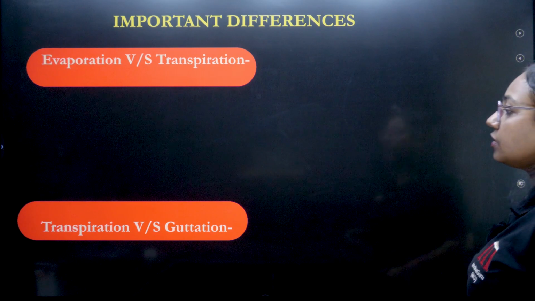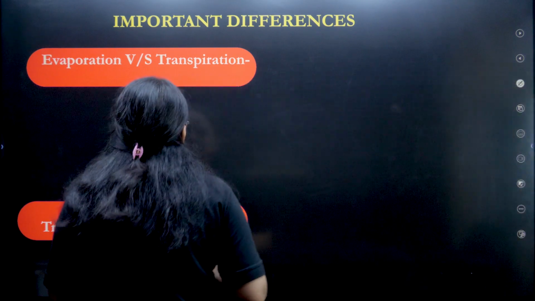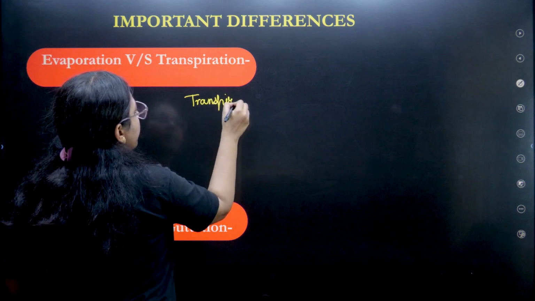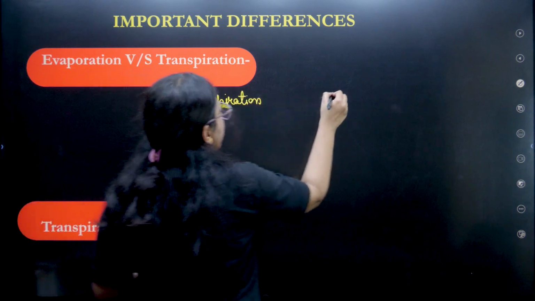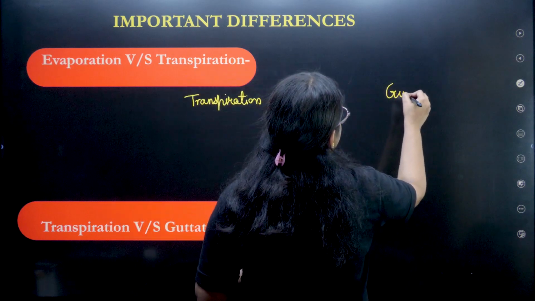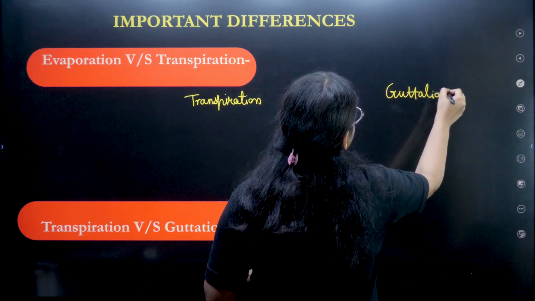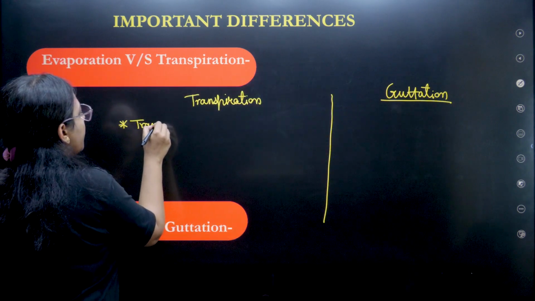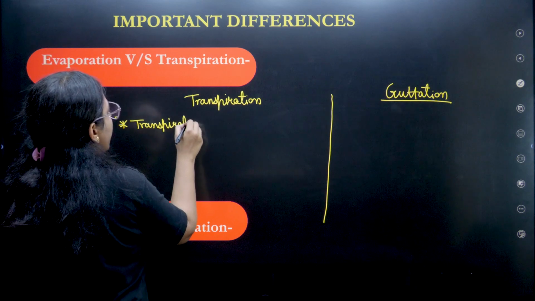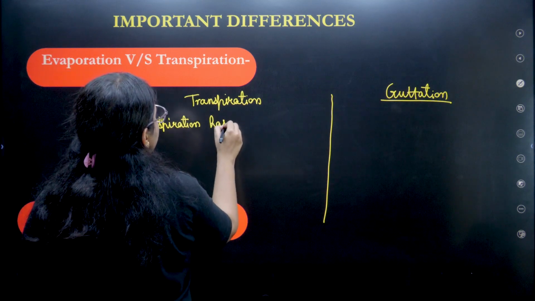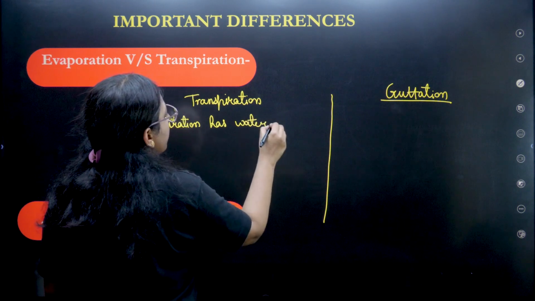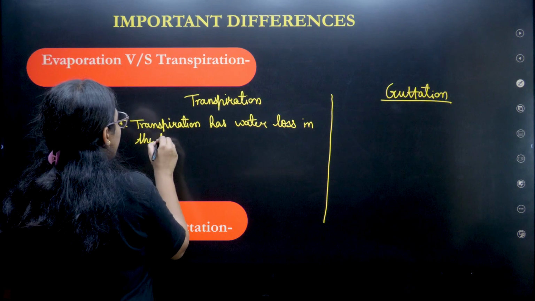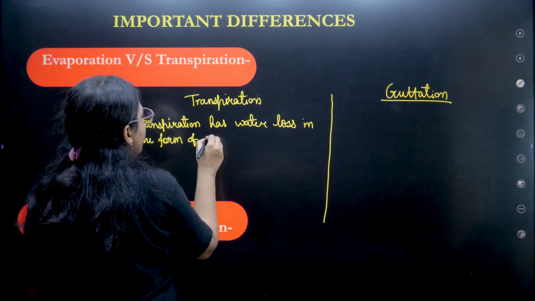Let's understand the next difference, which is the difference between transpiration versus guttation. Okay, see what happens in transpiration. Transpiration has water loss in the form of vapor.